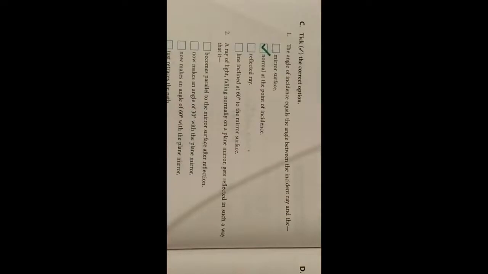Children, see here, a ray of light which is falling normally on a plane mirror will form the same angle after reflecting from the mirror. So when it is falling normally, it will just retrace its path. So the last option will be correct, just retraces the path.